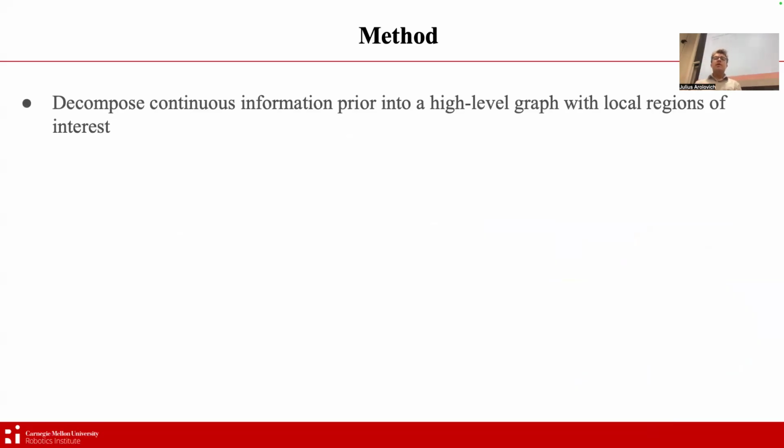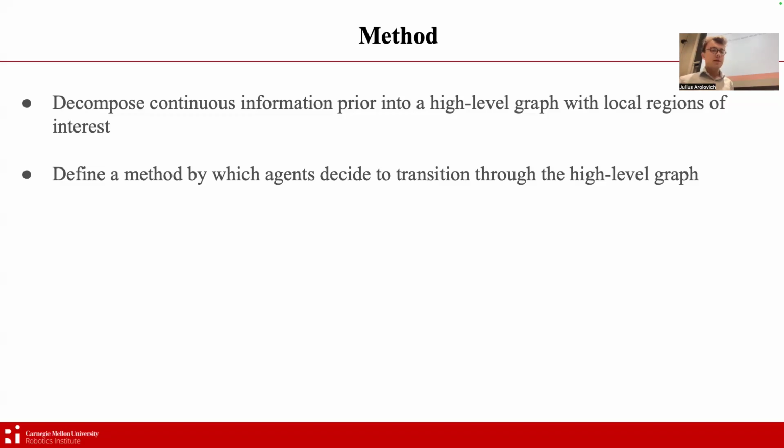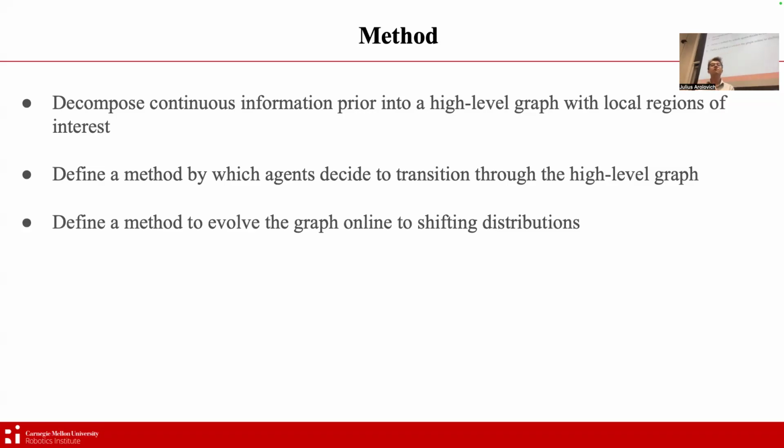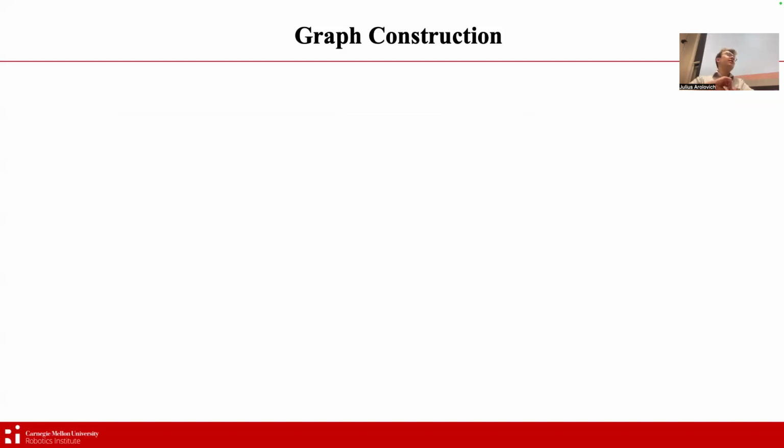So the method has several components, all of which we will cover. The first is, given some continuous information distribution, I need to somehow discretize it. I need to decompose it into manageable regions within which agents can operate. We call that a high-level graph into which we decompose it. We define a method by which agents decide to transition through the high-level graph, and we define a method to evolve the graph online to shifting underlying distributions. So to start, let's talk about this graph: why we need it, how it comes about, and what it looks like.